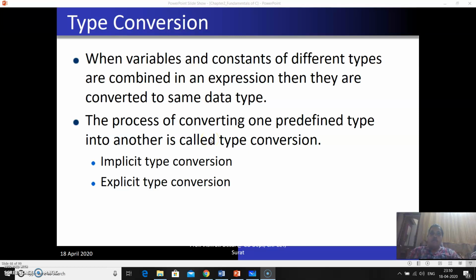Now, up till now, we have seen the basic fundamentals of C. Now, the next topic will be type conversions. When variables and constants of different data types are combined in an expression, they are converted to the same data type. The process of converting one predefined type into another is called type conversion. C supports two types of conversions: implicit type conversion and explicit type conversion.